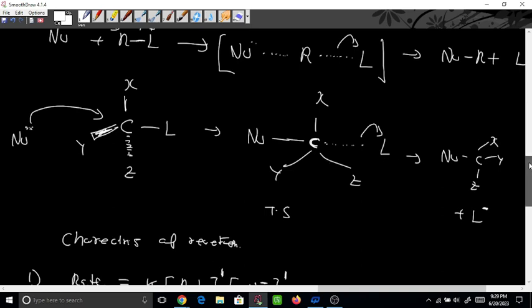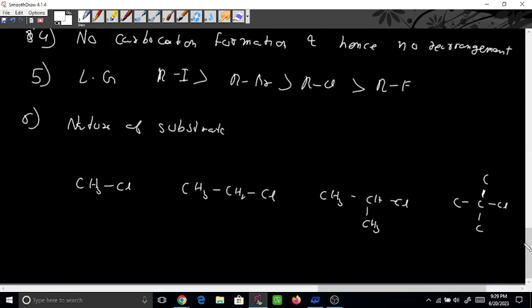Now we will come to this example. Now you see, where can you see more crowding here, in 1, 2, 3 or 4? Which one has more crowding, 4 or 1? 4, right? Of course. This is 3 degree, this is 2 degree, this is 1 degree, and this is 0 degree. So of course this has more crowding because 3 carbons are there. This has less crowding because hydrogen is there. Hydrogen is no problem, it is a smaller atom, but carbon is bigger, so crowding will be more.